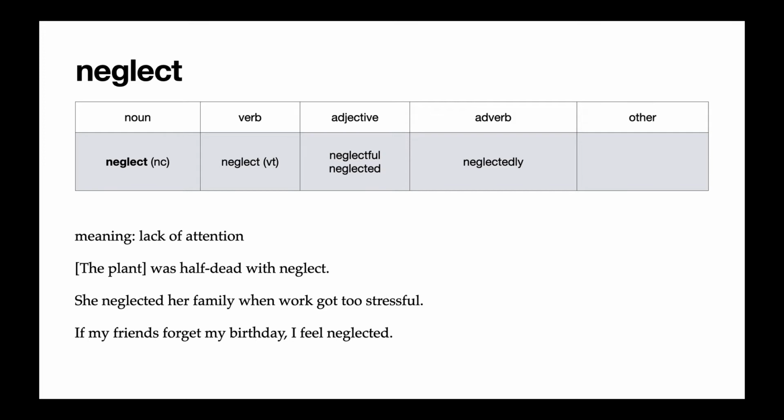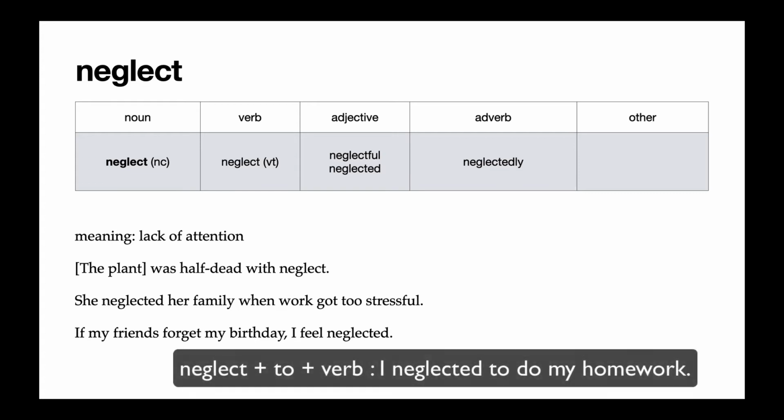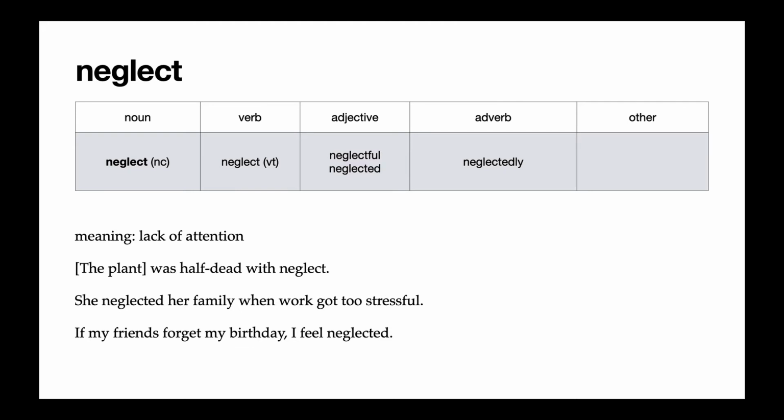Then we have two different adjective forms. Neglectful means you are neglecting something, and neglected is when someone is neglecting you. So in the last example, if my friends forget my birthday, I feel neglected. So neglected is our feeling when someone neglects us. And in this last example, the friends are the ones being neglectful. We can also follow neglect with a to verb. So you could say, I neglected to do my homework. That means you didn't do your homework.